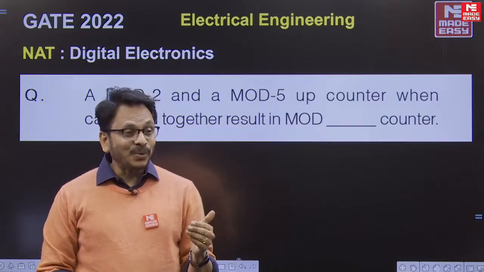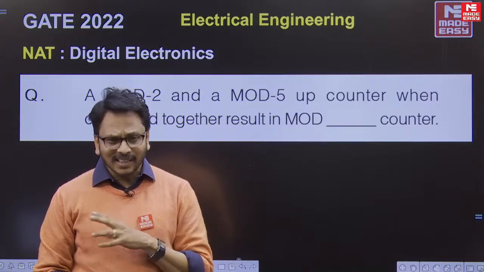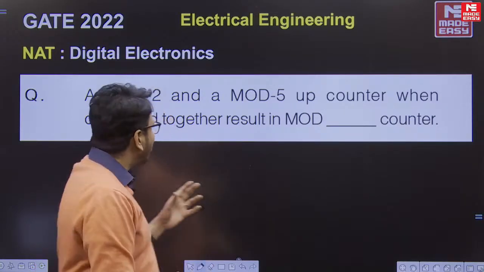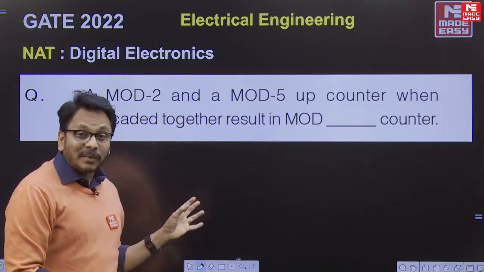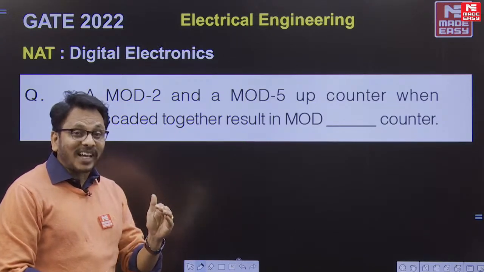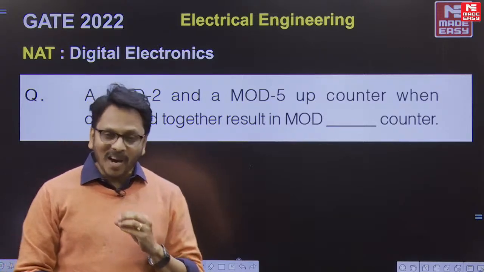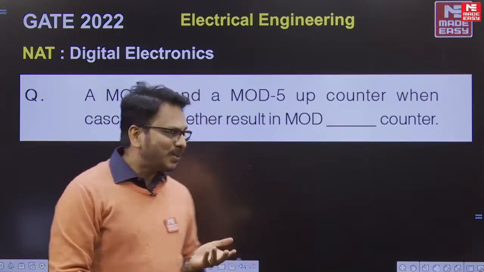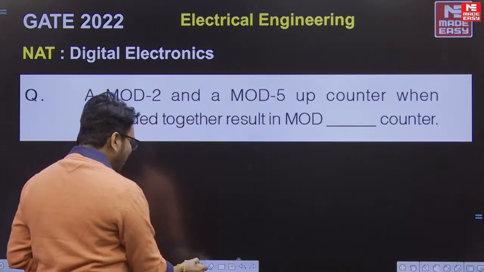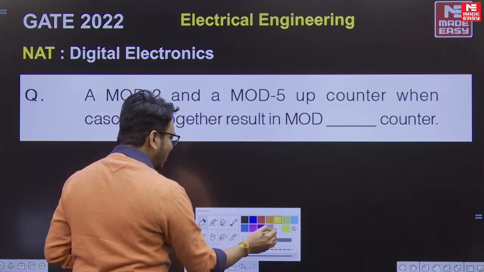Yes, mod 2 followed by mod 5, when the counters are present like that, simply we can say it will be mod 2 into 5, that is 10. So the resultant mod value will be a mod 10 counter only. So by seeing it we are able to say the answer, isn't it?